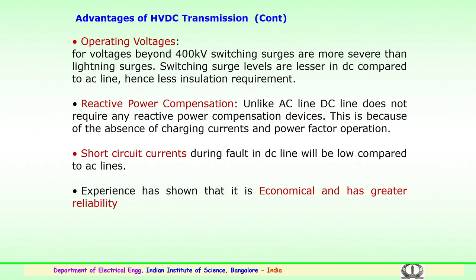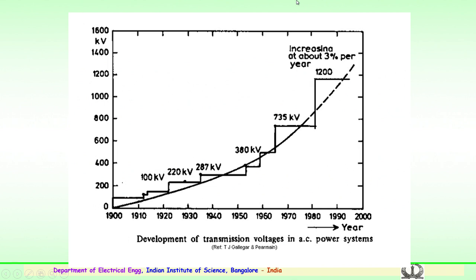With the experience of the last many years, even in the country and many other places where HVDC lines have been commissioned, it has been shown that it is much more economical and also has a greater reliability in comparison to the HVAC, particularly for long distance and bulk power transmission.